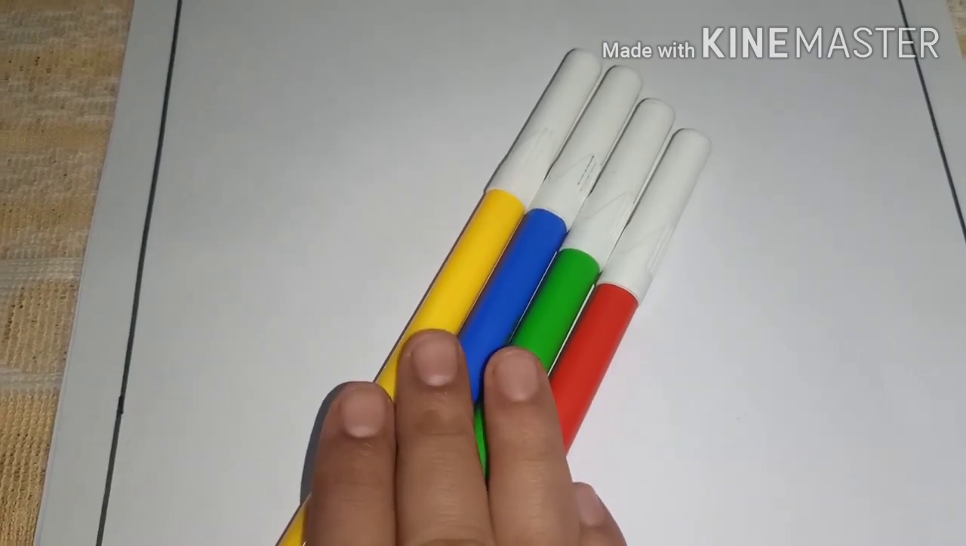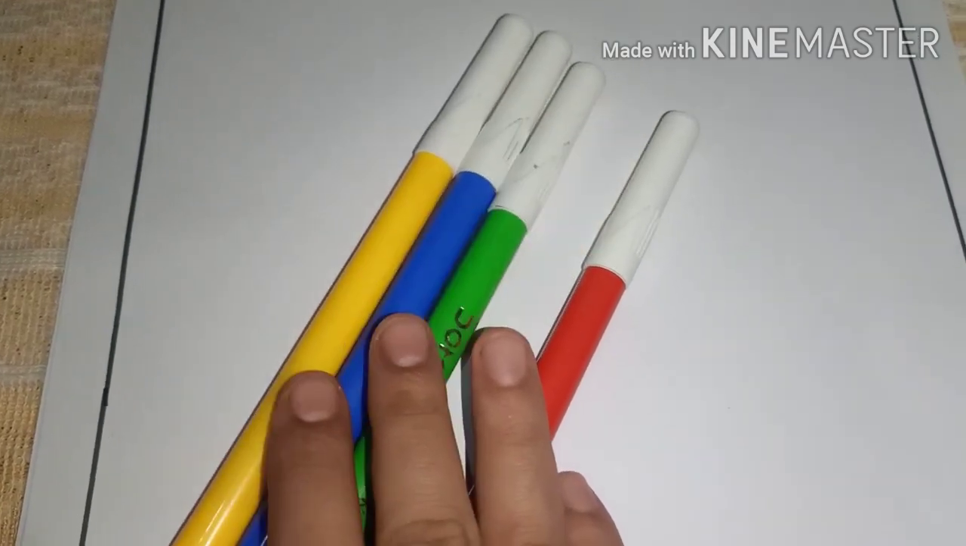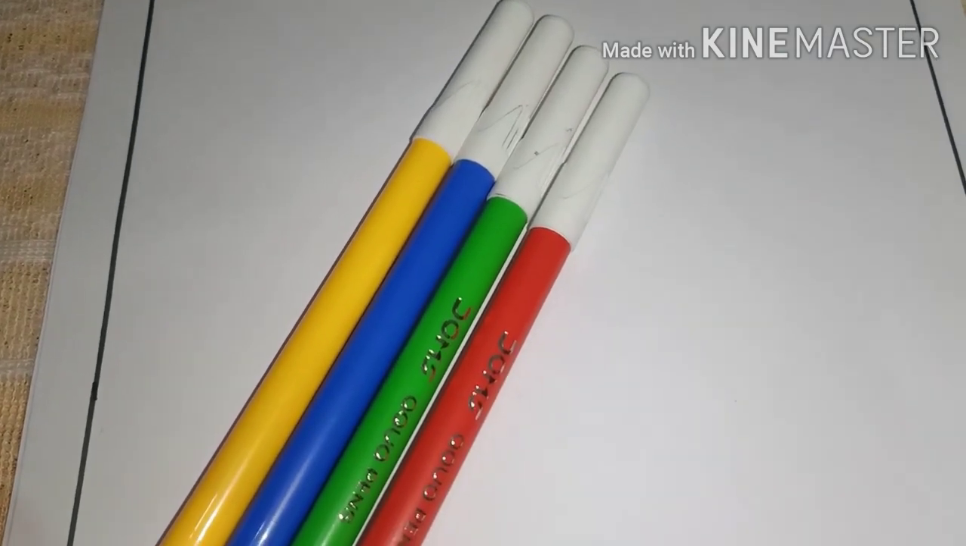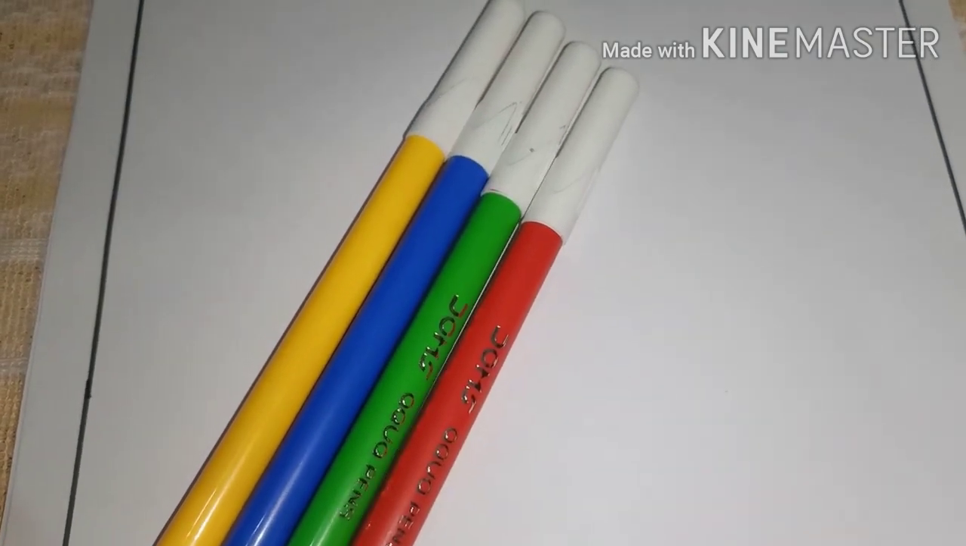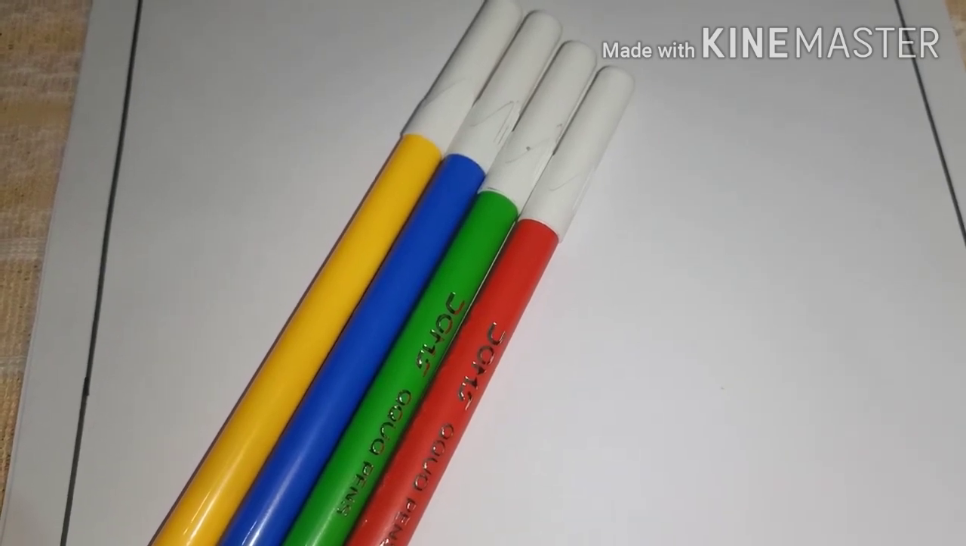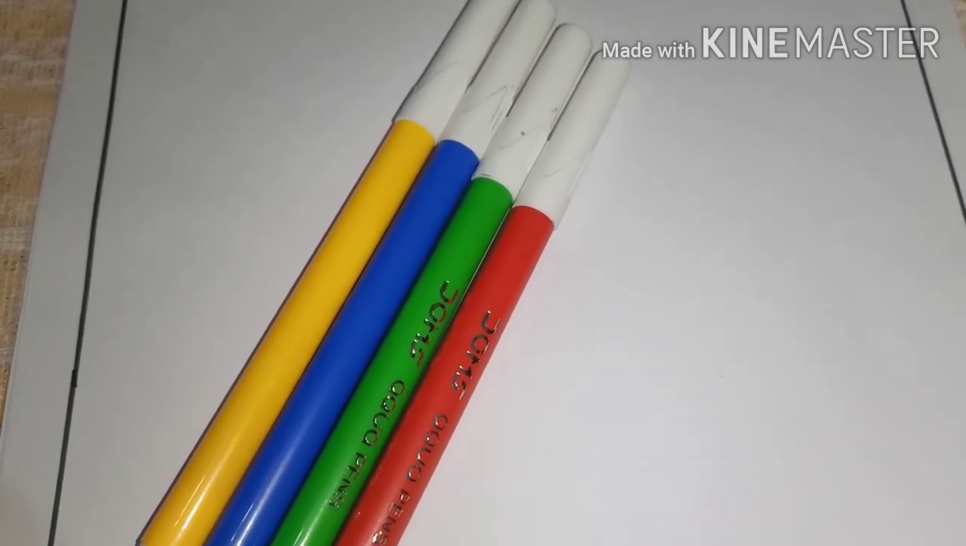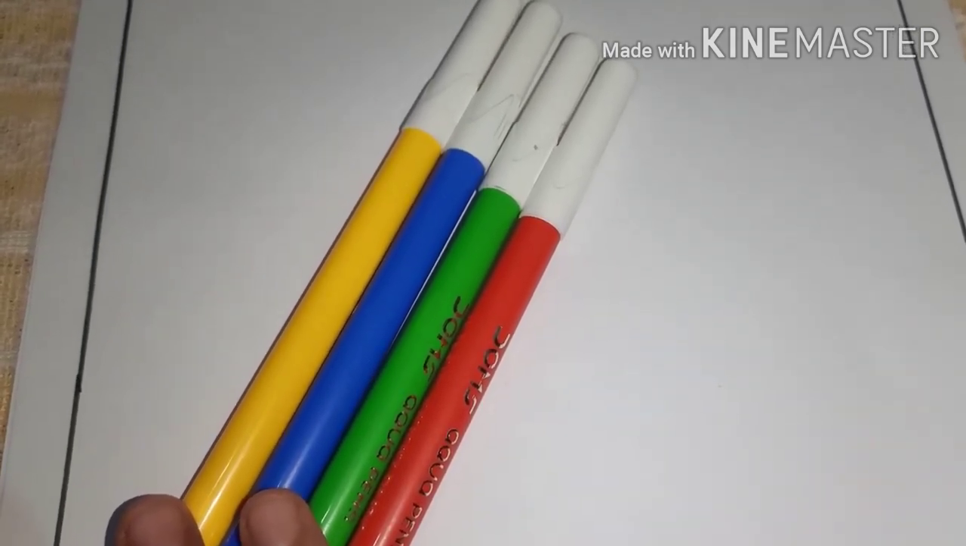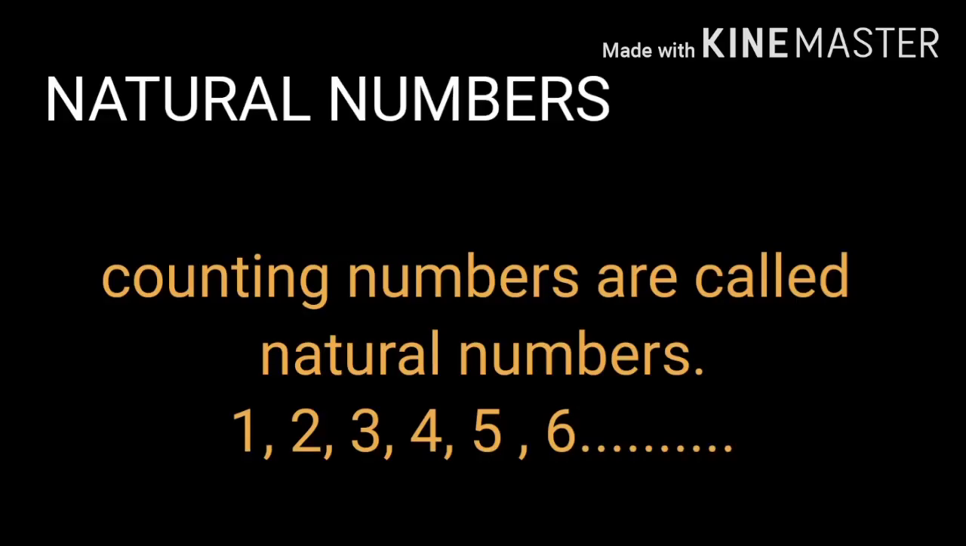4 pens, right? As we know, we use 1, 2, 3, 4 and so on when we begin to count. They come naturally when we start counting. Hence, mathematicians call the counting numbers natural numbers. Counting numbers are called natural numbers. See here, the definition says counting numbers.